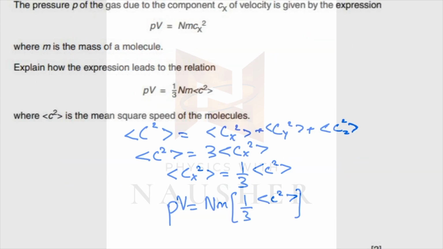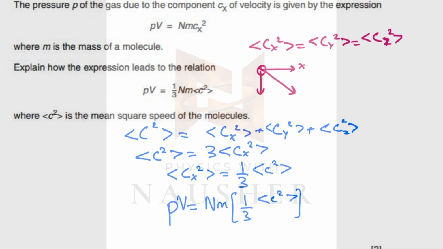Now, this is a very common derivation for ideal gases. I've explained this in one of the past papers in a lot of detail. So PV is equal to Nm into mean square speed in the x direction. For an ideal gas, the mean square speed in the x direction would be equal to the mean square speed in the y direction, which would be equal to the mean square speed in the z direction. And the overall speed of the molecule, because the molecule is moving in 3 dimensions, not just x, not just y, not just z, it's moving actually in 3 dimensions.